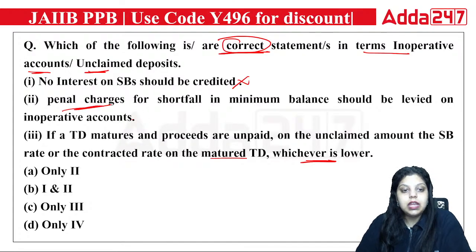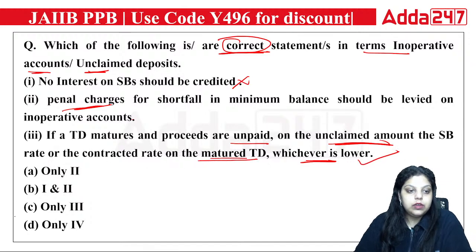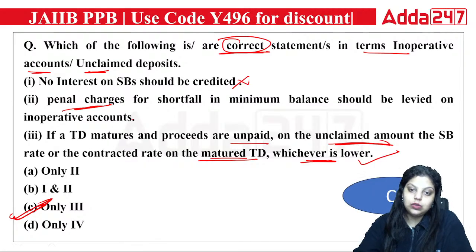Then we have, if a term deposit matures and proceeds are unpaid, on the unclaimed amount the savings bank rate or the contracted rate on the matured term deposit, whichever is lower, that's true. So definitely the C option is correct, only the third is correct. Right answer will be your C option, that is, third is correct, only third. So the right answer is C. Clear?